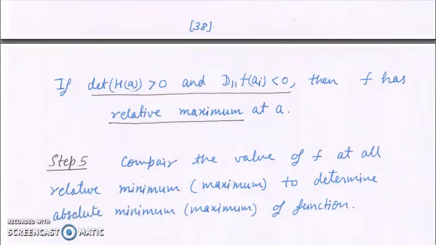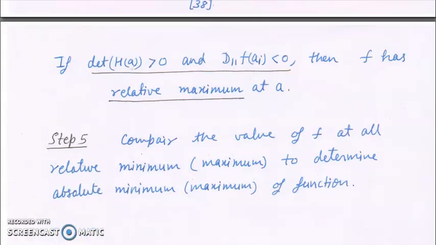Now in this way, for each stationary point we will do this calculation and decide. After deciding, suppose we have 4 or 5 relative minima, then out of those relative minima, the smallest is called the absolute minimum, and out of the relative maxima, the largest is called the absolute maximum value of the function.